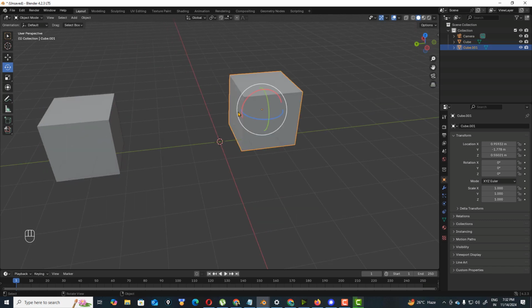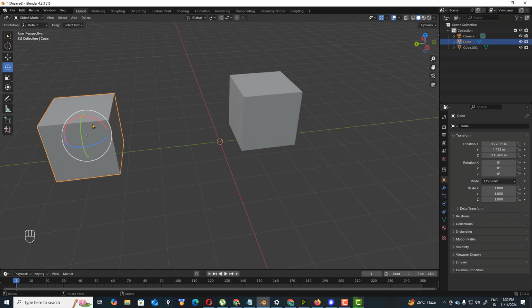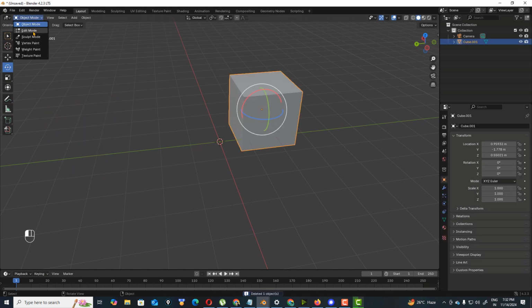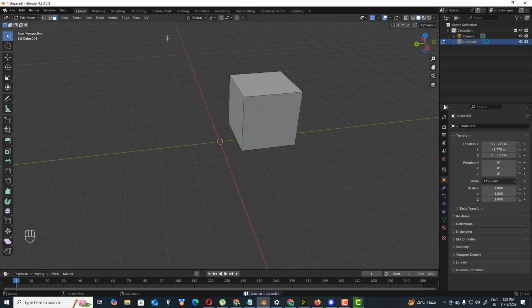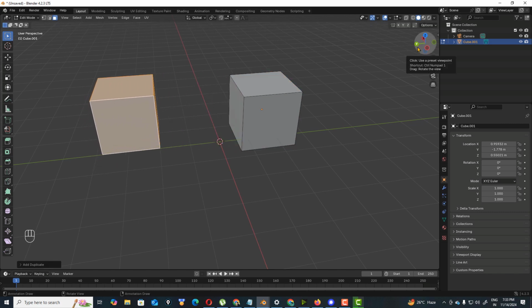Suppose my client said we need to bridge these two faces. This was actually made in object mode, so I'm going to delete this, go to edit mode, and Shift D to duplicate.